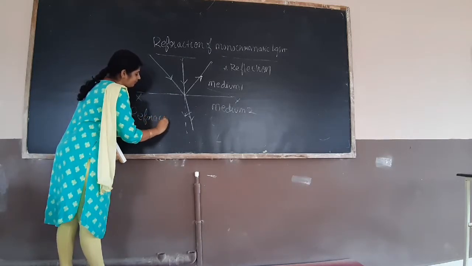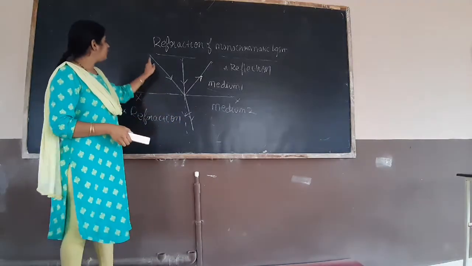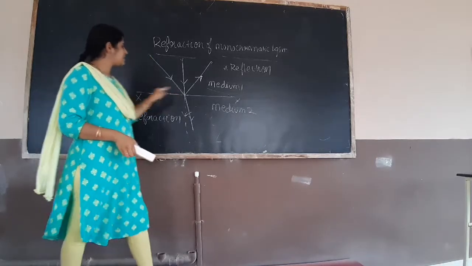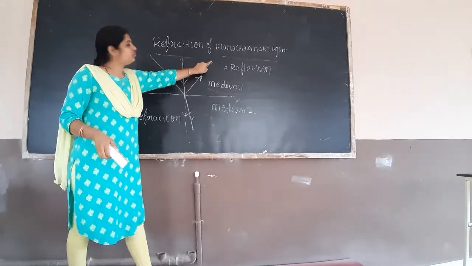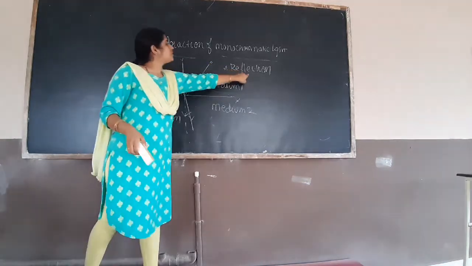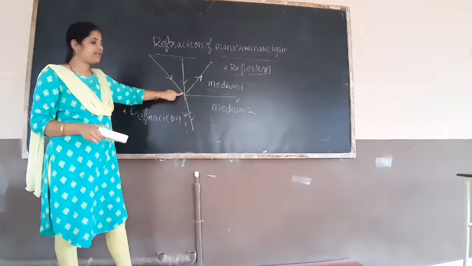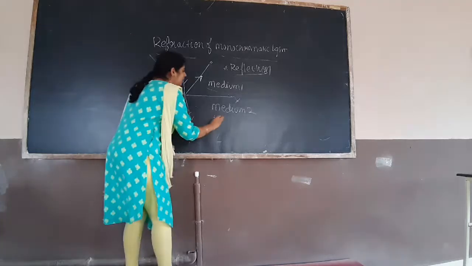So a light ray enters obliquely to the interface X and Y, and some of the light ray goes back to the same medium. That process we will call reflection. And some of the light ray enters medium 2.